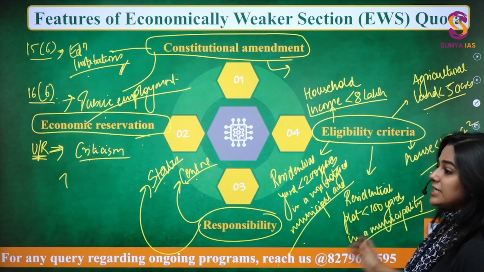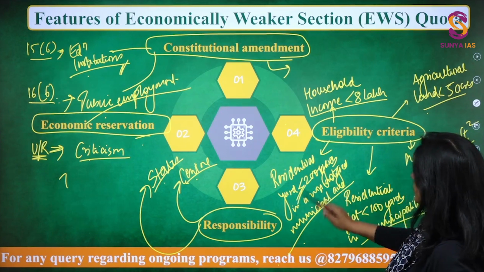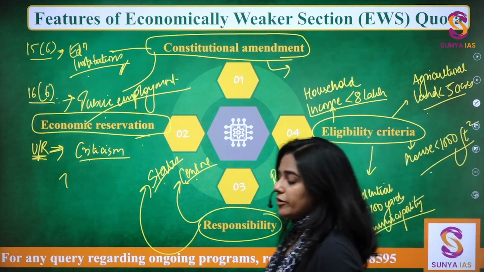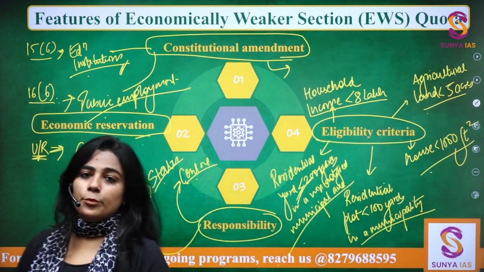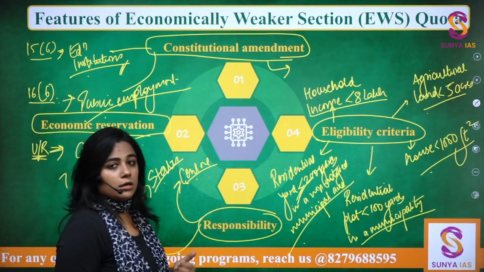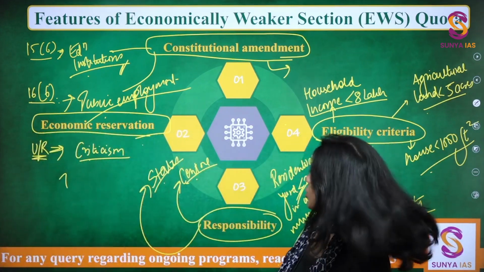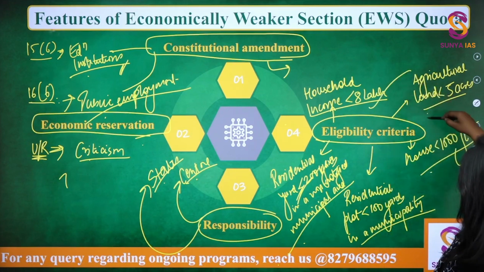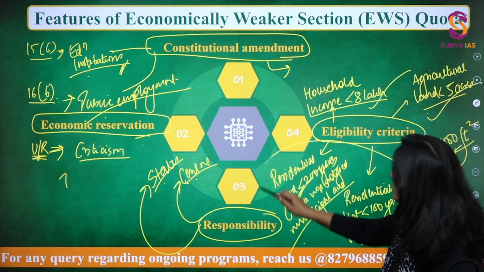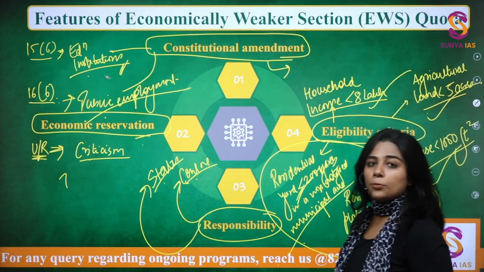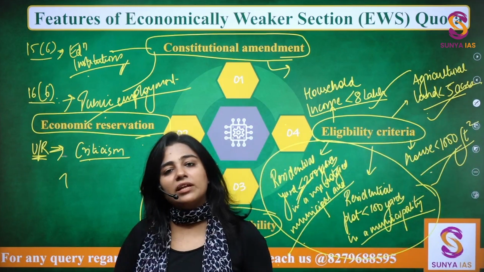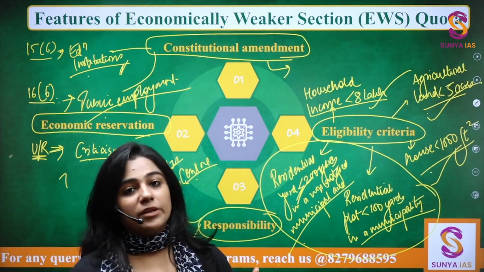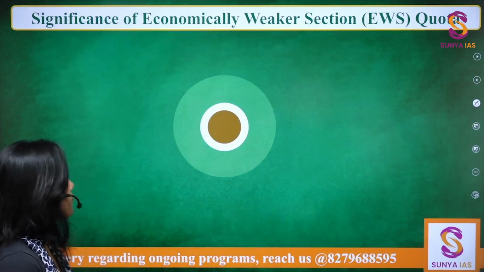Residential land of less than 200 yards in a non-municipal area, right? So most people will just write this, maybe this and this. And the people who are able to somehow incorporate these 2 criteria, they will get some extra advantage because the examiner will see their work, right?